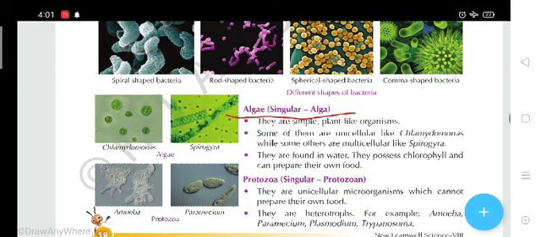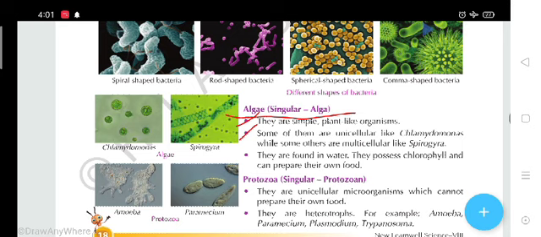The characteristics of algae are what? They are simple plant-like organisms. If you see the algae, mostly it looks like a plant, and some of them are unicellular like the Chlamydomonas.